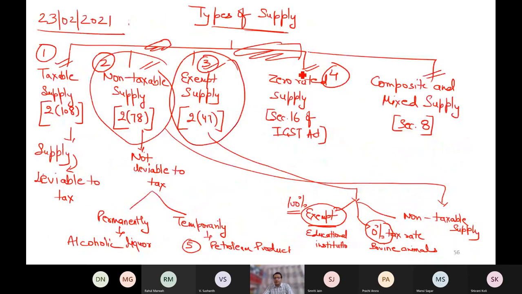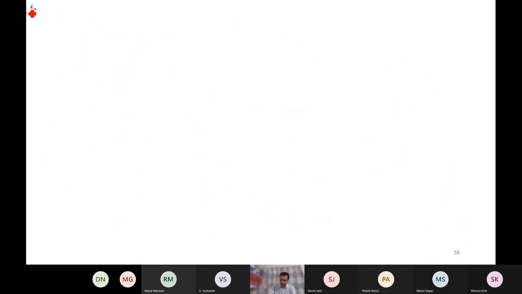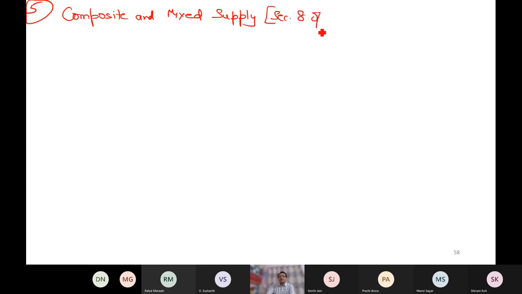Now it is fifth point, composite and mixed supply. I hope the screen is visible. Now it is defined in section 8 of the CGST Act. If I'm writing only section, that means it is CGST Act.